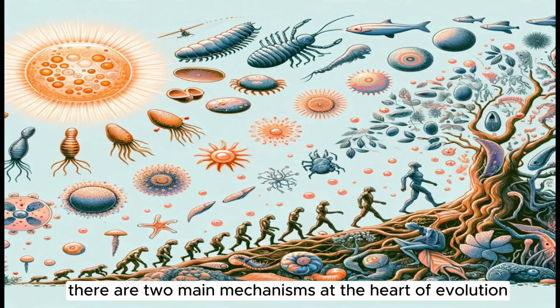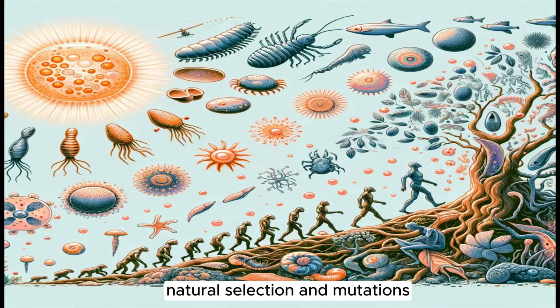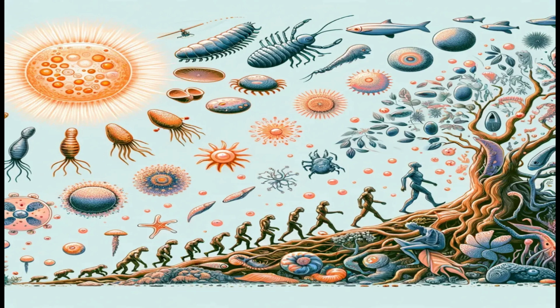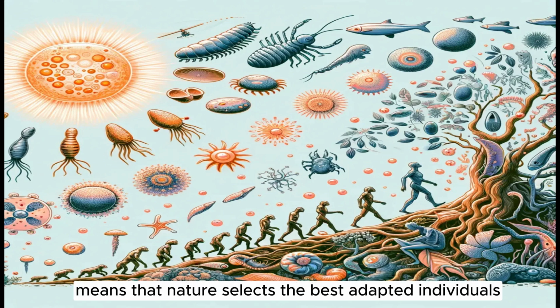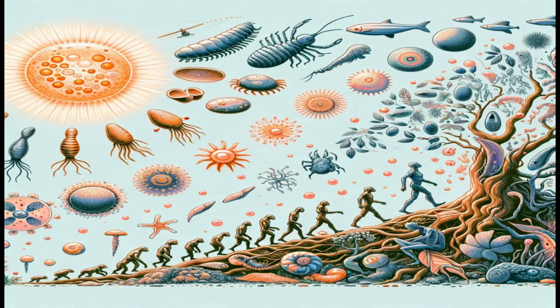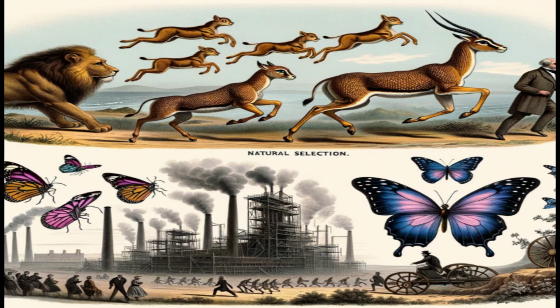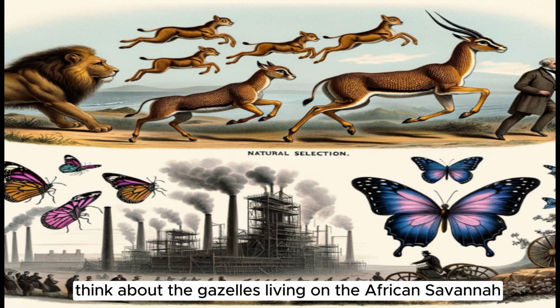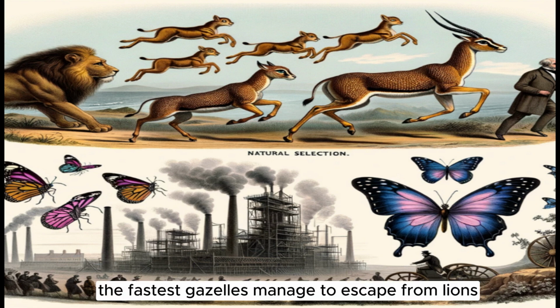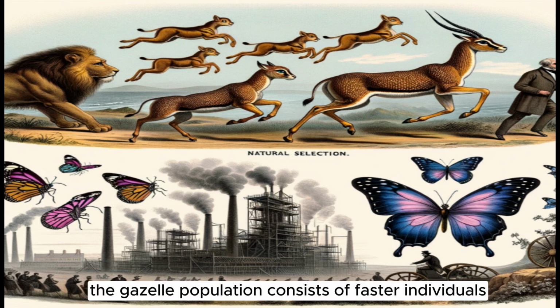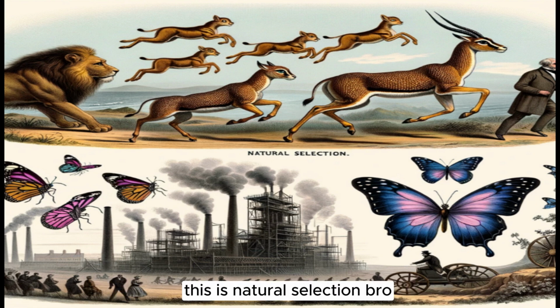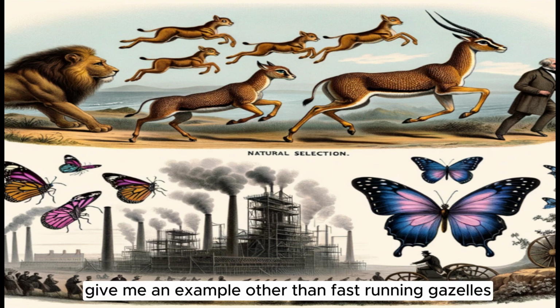There are two main mechanisms at the heart of evolution: natural selection and mutations. Natural selection, in its simplest form, means that nature selects the best adapted individuals. Let's explain this with an example. Think about the gazelles living on the African savanna. The fastest gazelles manage to escape from lions and survive. These fast gazelles pass on their genes to the next generation. Over time, the gazelle population consists of faster individuals. This is natural selection.